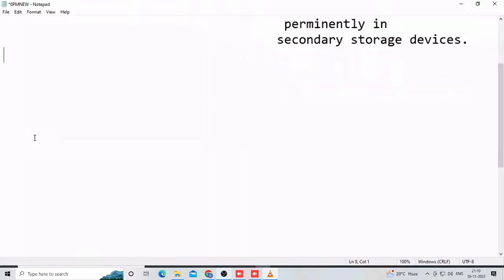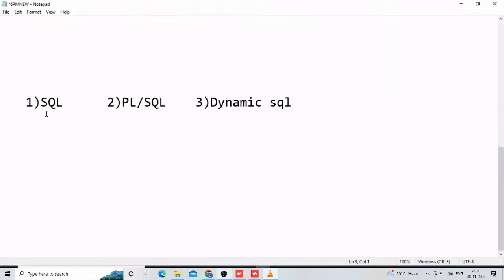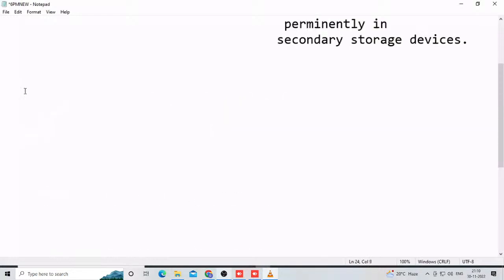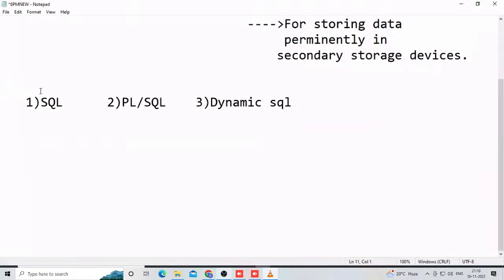For operating these products, we use SQL. But for the Oracle database product, to operate it we use 3 languages: one is SQL, another is PL/SQL, another is dynamic SQL. Up to this, we learned in previous classes.